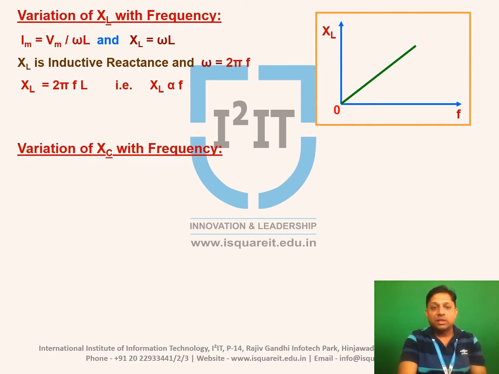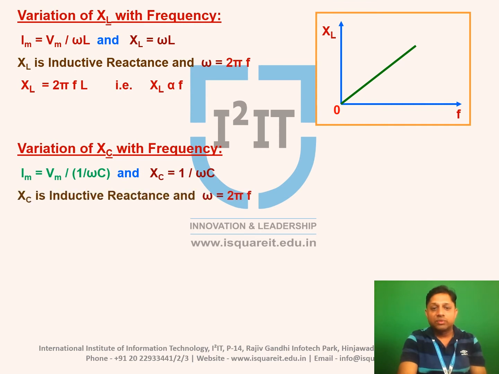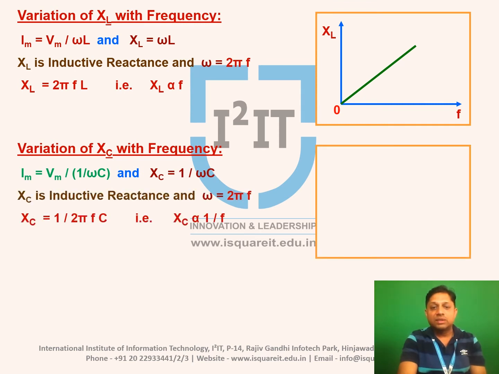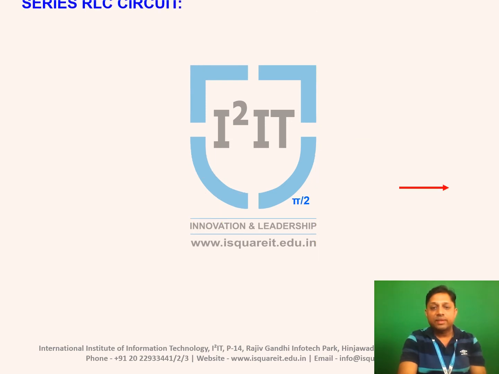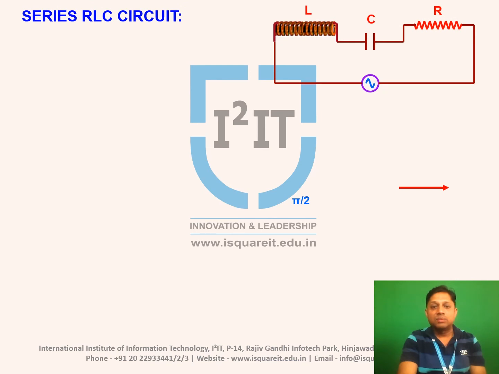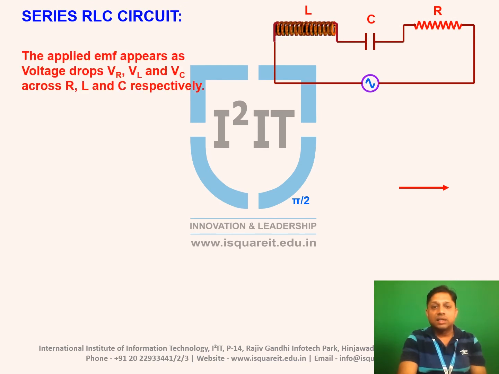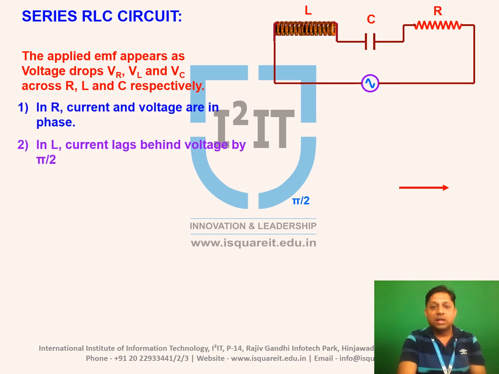In case of capacitive reactance, it is inversely proportional to frequency. So as frequency increases, the value of XC decreases. And last part of this presentation is series RLC circuit. So in this case, resistance, inductance and capacitance are connected in series across sinusoidal supply voltage.